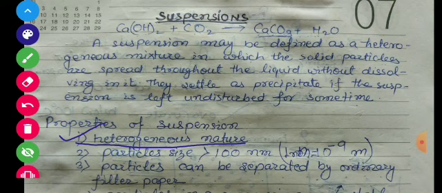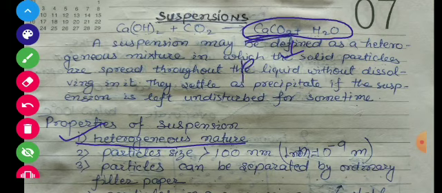So in the case of suspension, which we have just discussed, we can see this in the form of a precipitate, and it is another phase. It is double phased, we can say. So that's why suspensions are heterogeneous in nature.